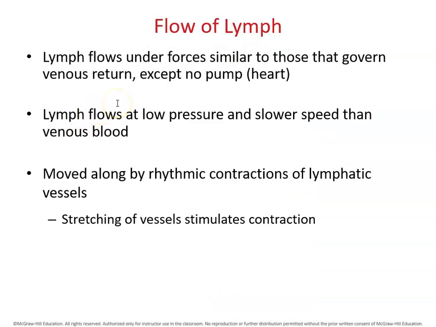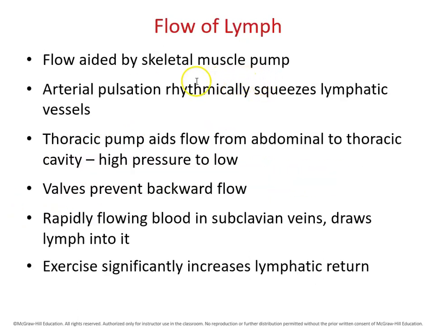Lymph flows under pressures similar to those that govern venous return. But the lymphatic system does not have a pump like the heart. Lymph will flow at low pressure, and the speed is much lower than venous blood. It will move along by rhythmic contraction of the lymphatic vessels. The skeletal muscle pump will also aid the flow of the lymph.